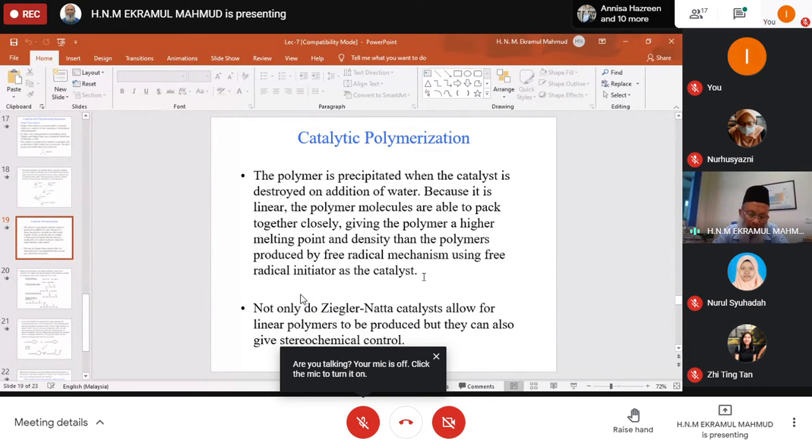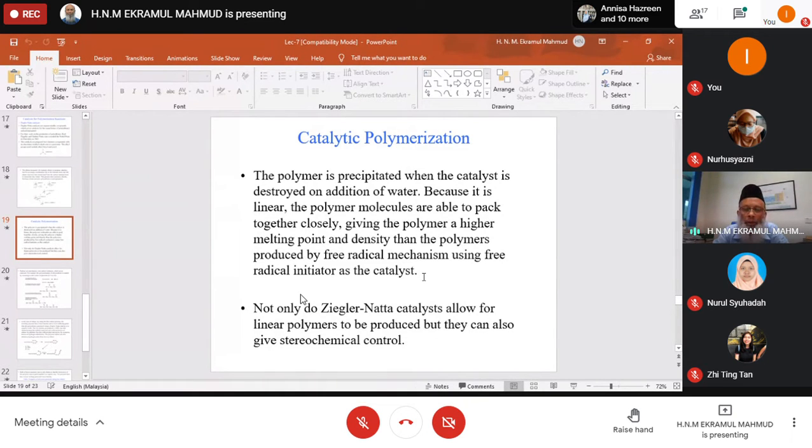Now, to produce this polyethylene, we have many routes, which means if you wish to make it a straight chain, that will give you a different type of product, and if you make it a branched chain, it will give a different type of product. You have heard the names low density polyethylene and high density polyethylene. These are two different products. Can you follow?